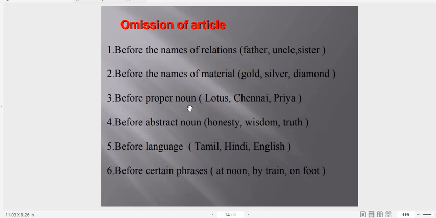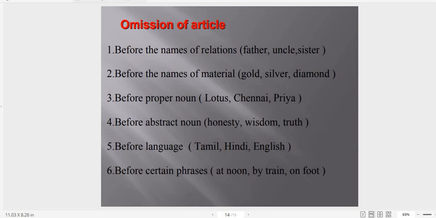Before proper noun, lotus, Chennai, Priya. Before abstract noun, honesty, wisdom, truth. Before language, Tamil, Hindi, English. Before certain phrases like at noon, by train, on foot. So before these we do not use article, kindly remember that.